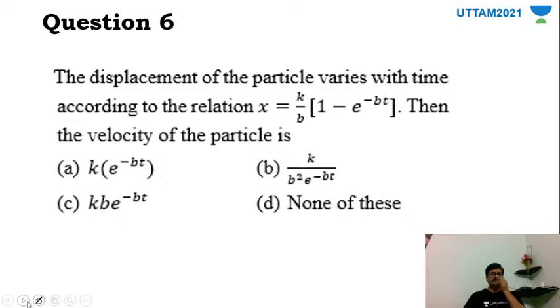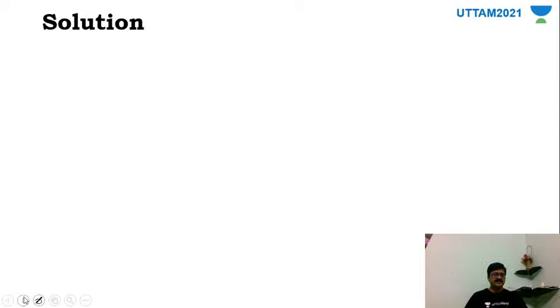Sixth question. The displacement of the particle varies with time according to the relation x equal to k by b into 1 minus e raised to minus bt. Then the velocity of the particle is. Now in this particular case, displacement has been given. Now we should find velocity. Simple. So we'll just go ahead and differentiate it. So v is equal to dx by dt.